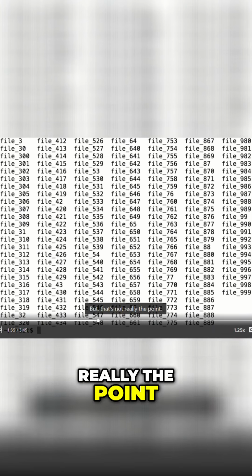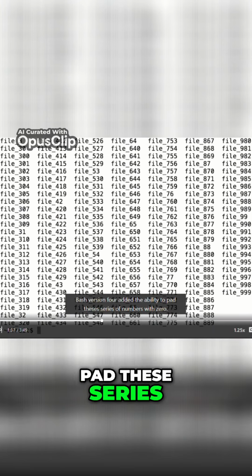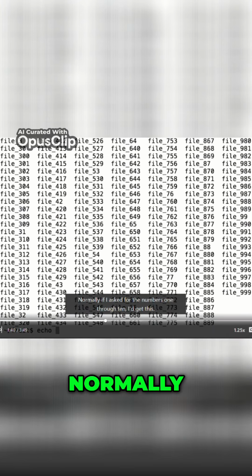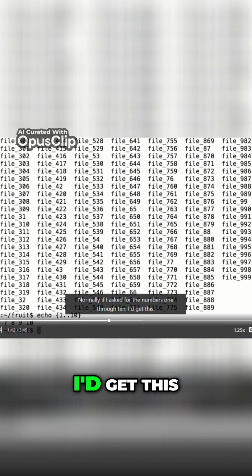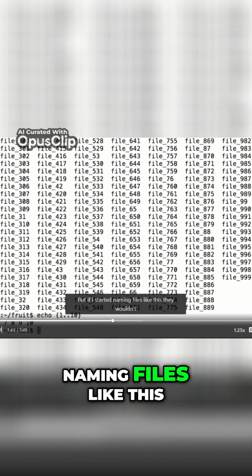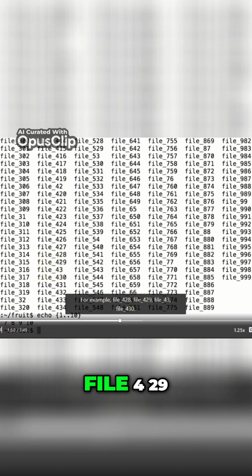But that's not really the point. Bash version 4 added the ability to pad these series of numbers with 0. Normally, if I asked for the numbers 1 through 10, I'd get this. But if I started naming files like this, they wouldn't sort the way you might want, as you saw before. For example, file 428, file 429, file 43, file 430.